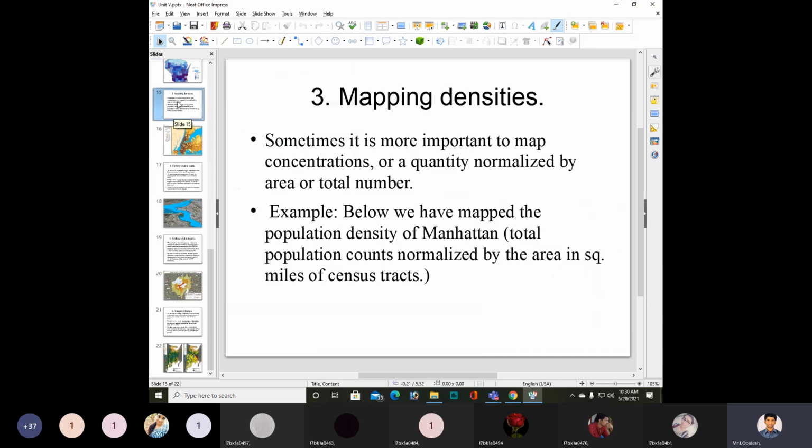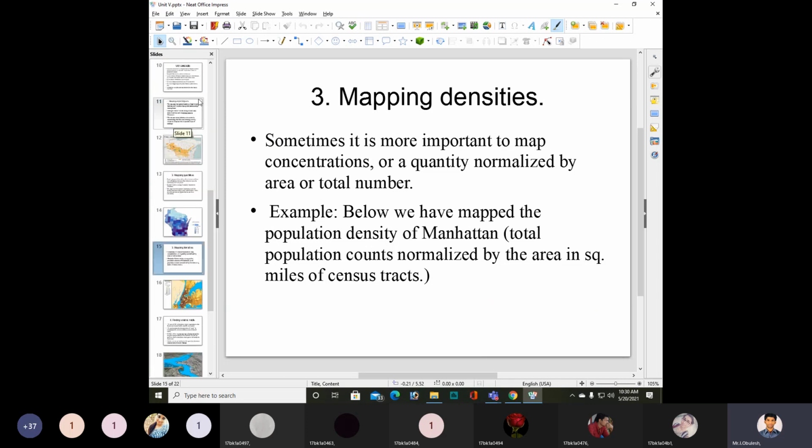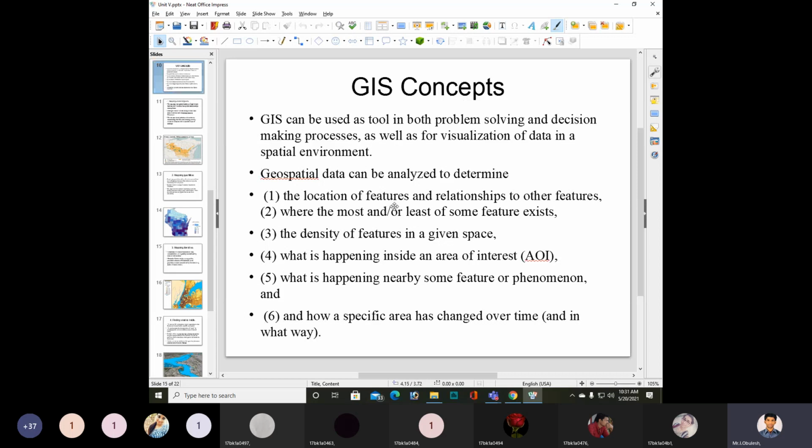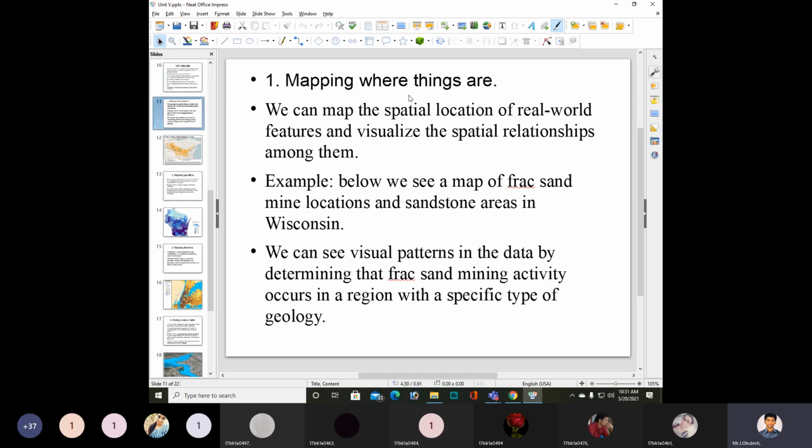Then next, the third one is mapping densities. In the GIS concept, we have 6 points, right? The first one is location of features and relationships to the features. So we discussed the first one. Mapping where things are.